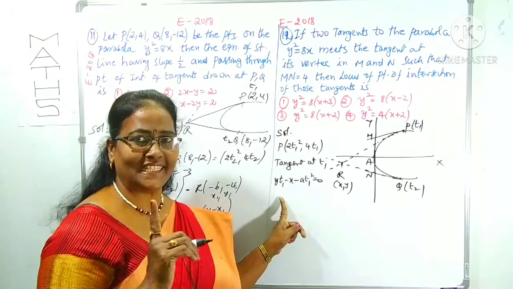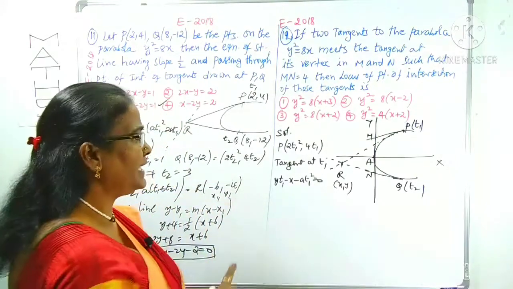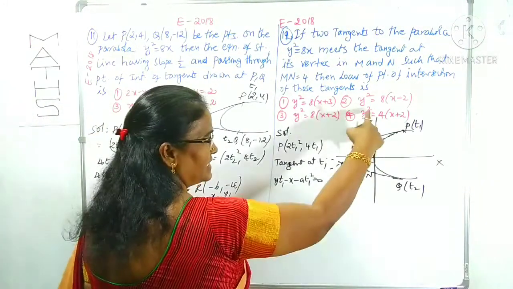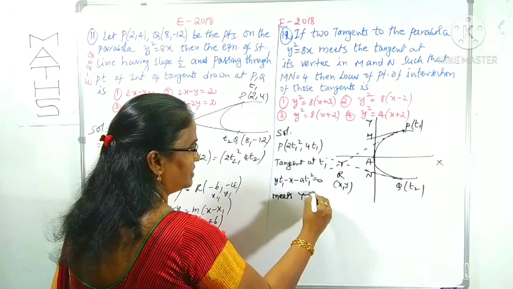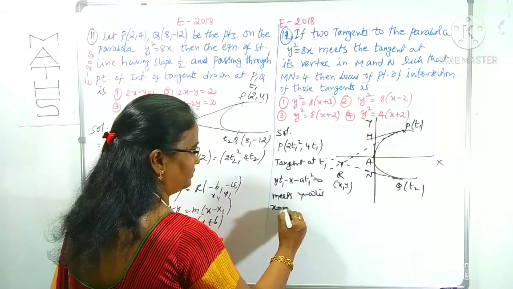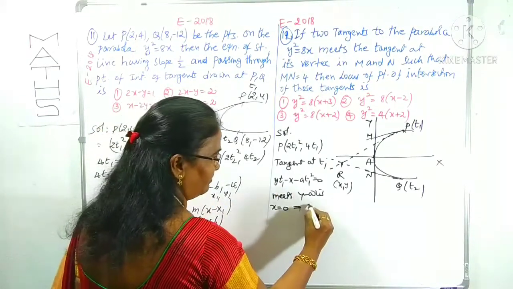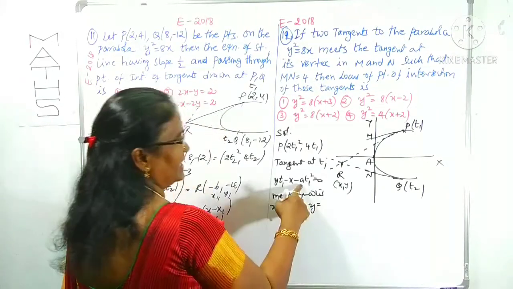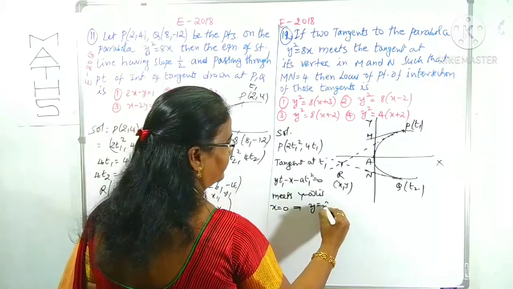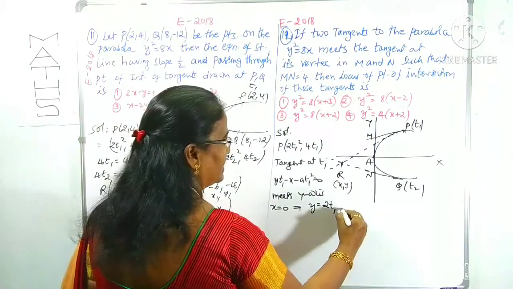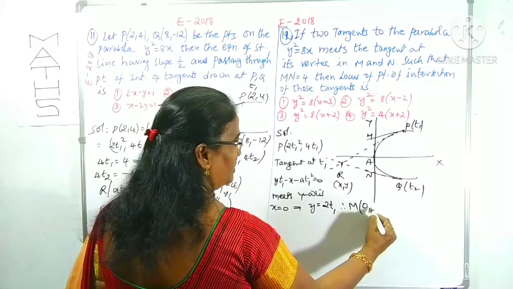This is the equation of the tangent at t, and in place of t there is t1. It meets the y axis, so we can simply take x is equal to 0. From this, y t1 is equal to a t1 square, so y is equal to a t1, and a is 2, so y is 2 t1. So what is the point M now? It is (0, 2 t1).